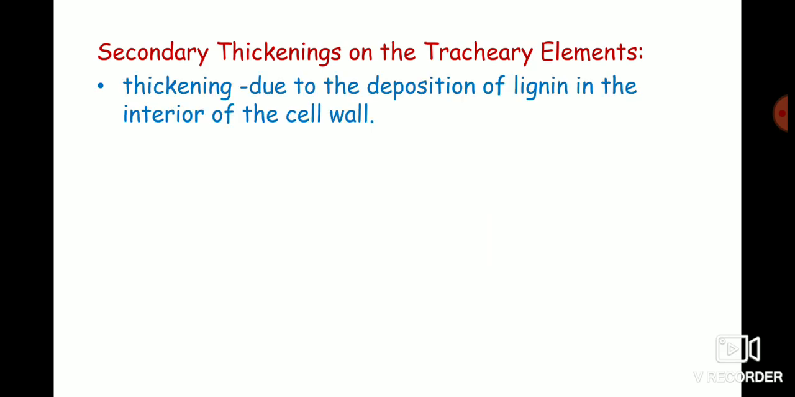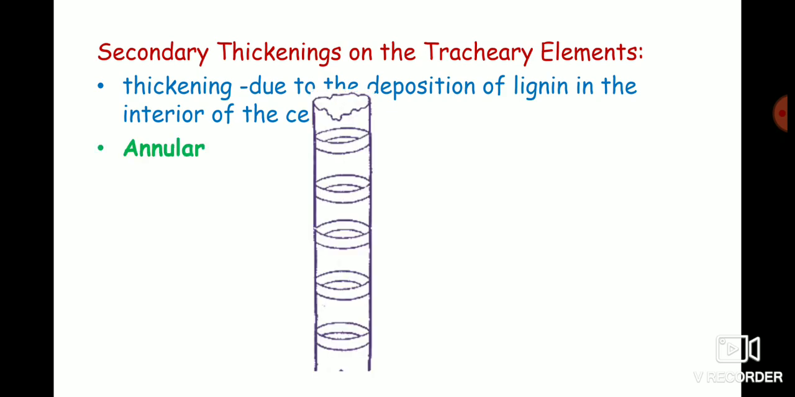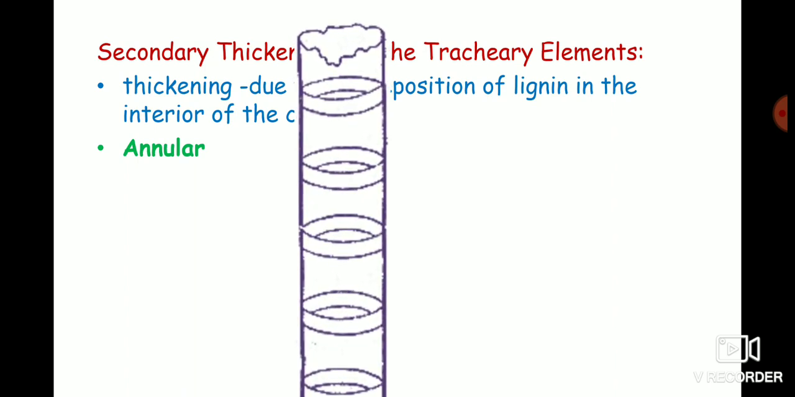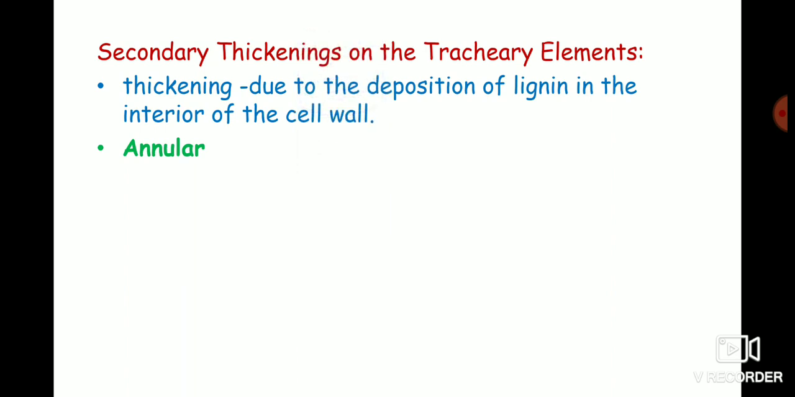The secondary walls of tracheary elements, that is both tracheids and vessels, show a variety of thickenings. The thickening in these tracheary elements is due to deposition of lignin in the interior of the cell wall. The deposition of lignin takes the following patterns. The first are the annular thickenings, where the thickening occurs in a circular or ring-like form. So here you can observe the circular or ring-like thickening, which is called annular thickening.